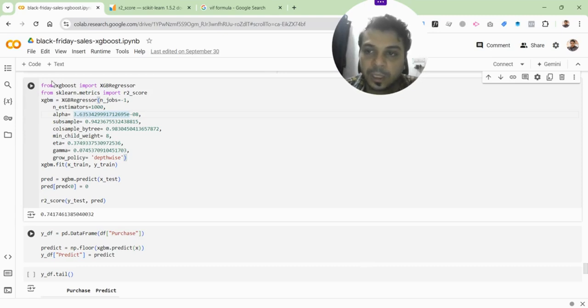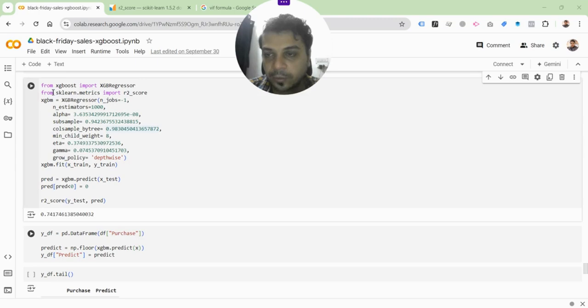Okay. So XGBoost is going to import XGBRegressor. Now, XGBoost can have both a classification as well as a regression approach. Machine learning typically has two approaches: one is classification and one is regression. And in our case, of course, we are doing regression analysis, and that's why it's XGBRegressor that we're using.